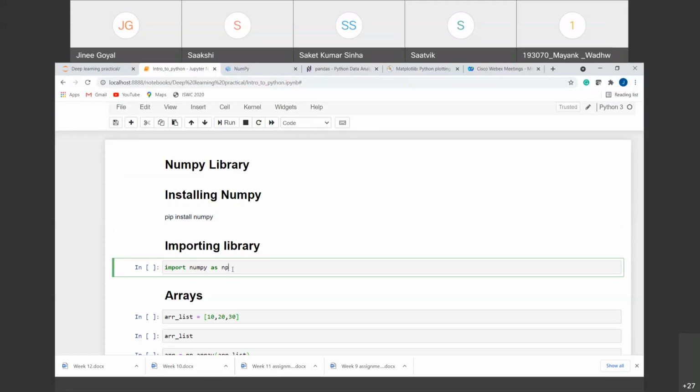So what it does is it is importing this NumPy library and we are aliasing this library as NP. We alias it so that each time we want to call a function or a class of NumPy, we don't have to write it completely, like every time writing NumPy dot NumPy dot. So we are aliasing it to a short form that is NP.